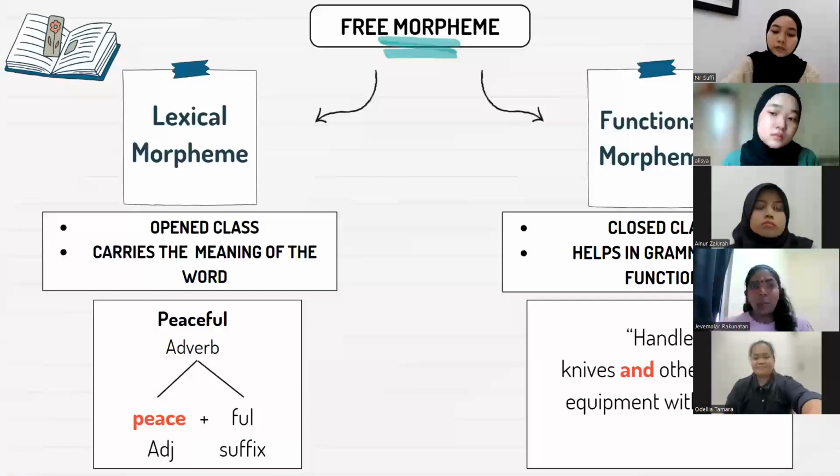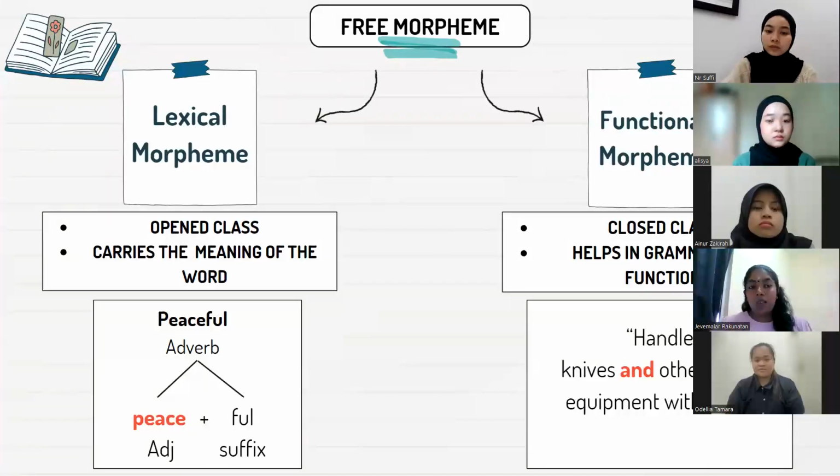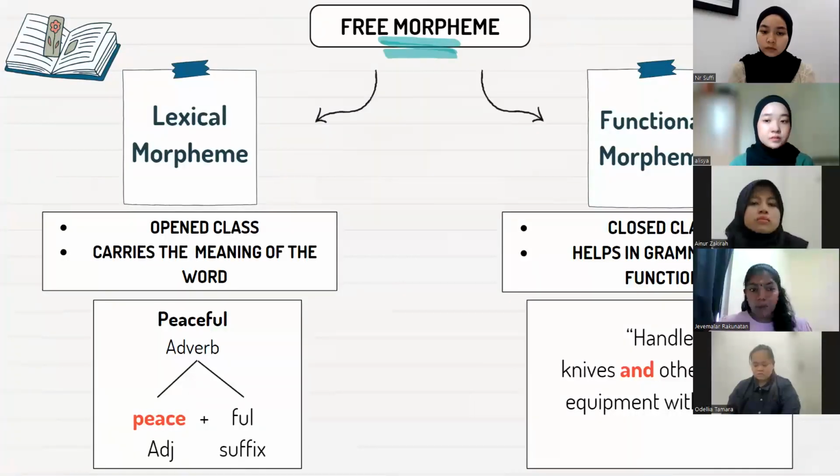Thank you, Odilia. Now I'm going to present about the free morpheme. Free morpheme is divided into two types. The first one is lexical morpheme, which is known as open class because it carries the meaning of the word. For example, the lexical morpheme that we found from the news broadcast was the word peaceful. Peace is the lexical morpheme because it can be added to any other morpheme, for example, full, which is a suffix. When both morphemes were added together, it created the word peaceful, which means a quiet and calm environment.